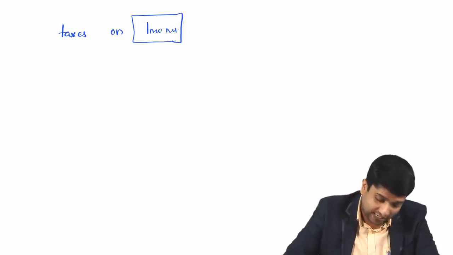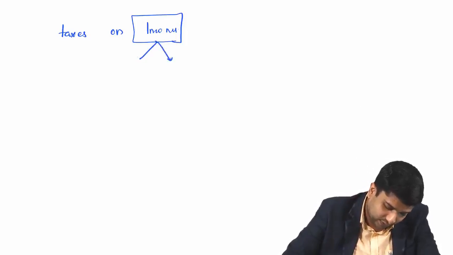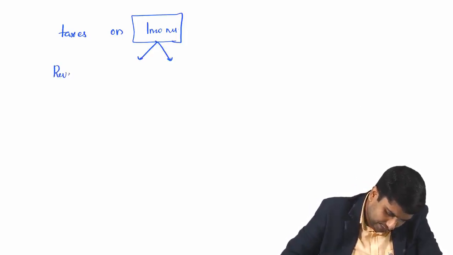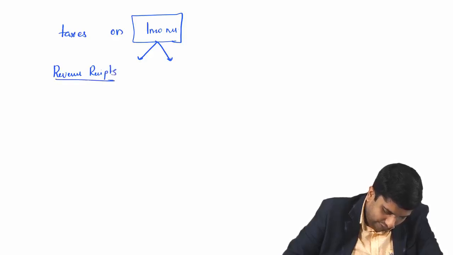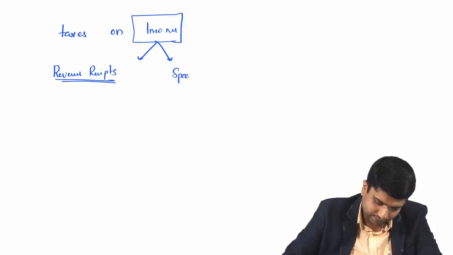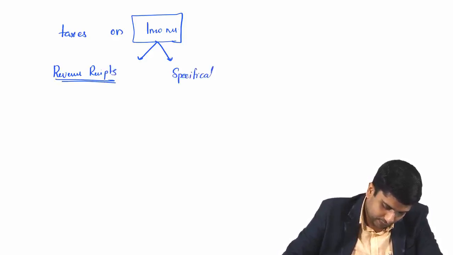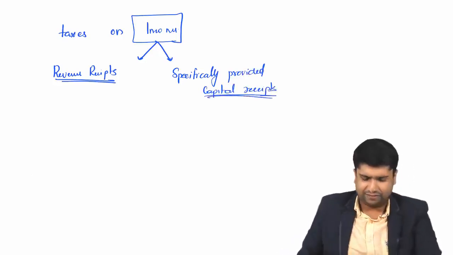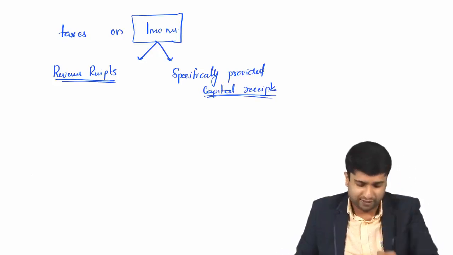Income simply means, as per income tax laws, all revenue receipts and specifically provided capital receipts. What do you mean by revenue receipts and specifically provided capital receipts?